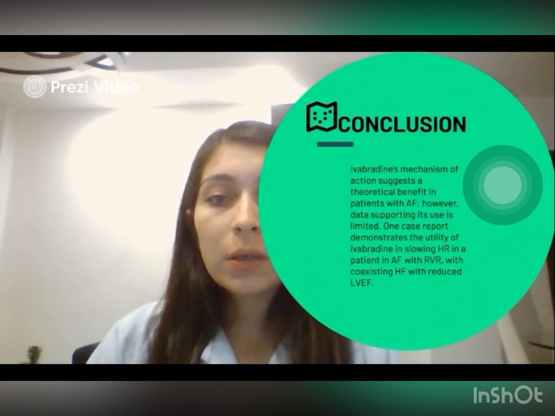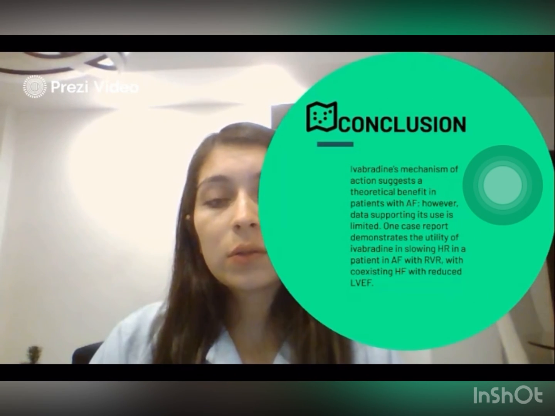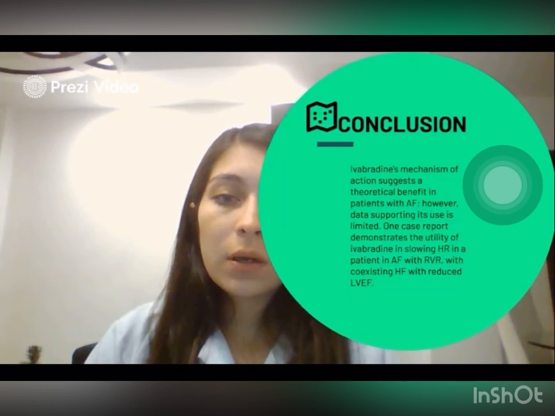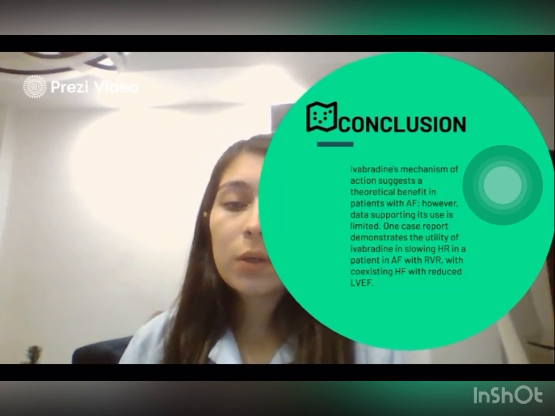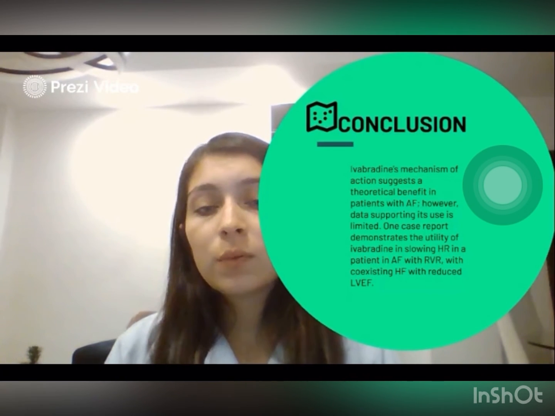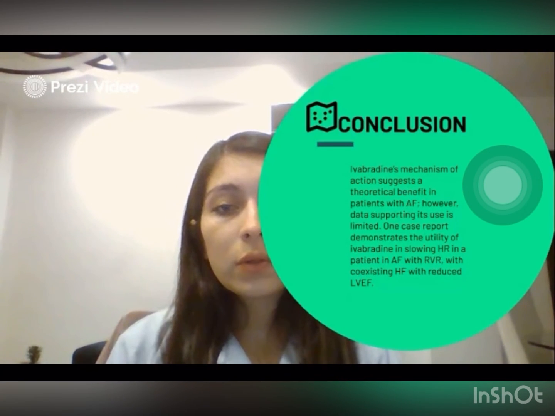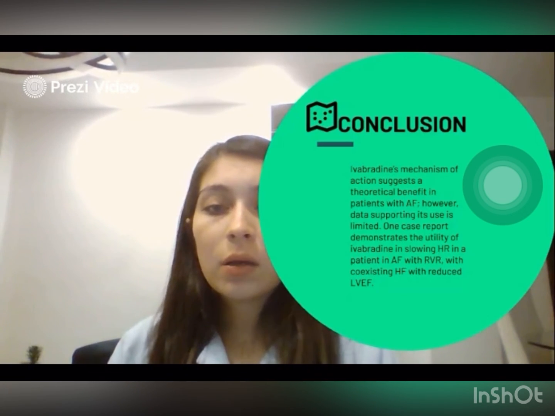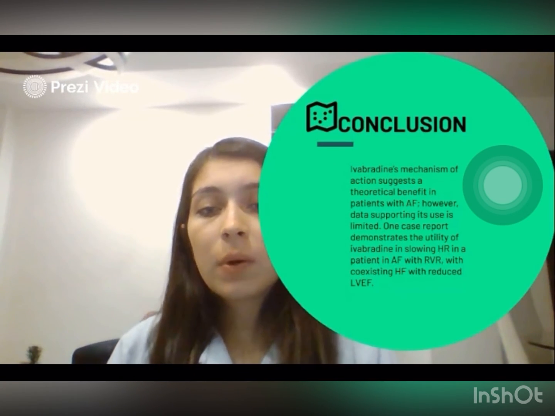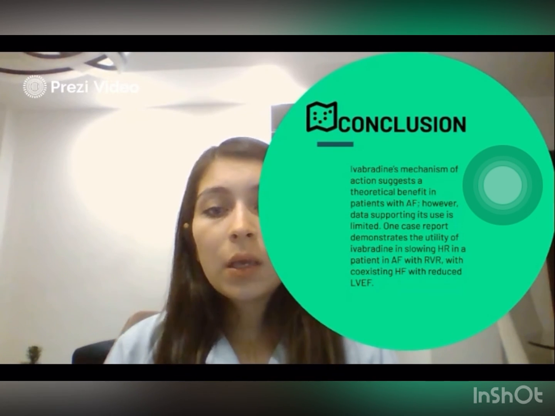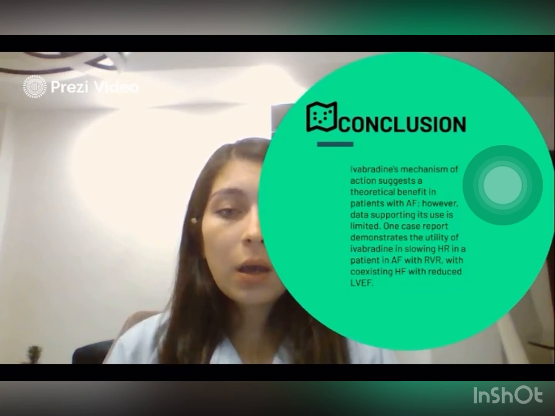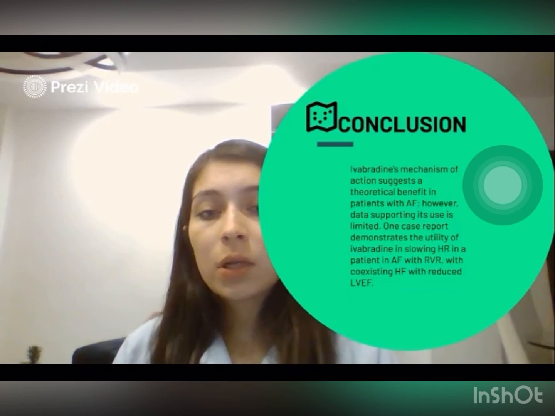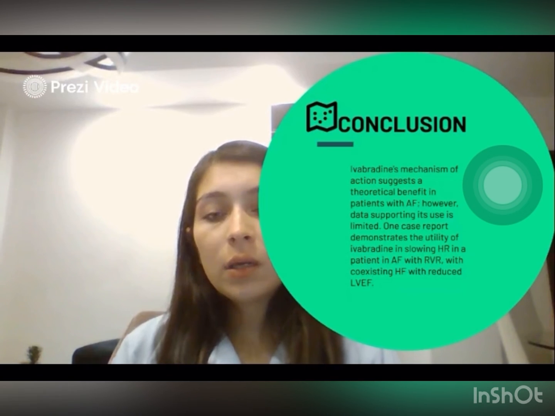Finally, in conclusion, ivabradine's mechanism of action suggests a theoretical benefit in patients with AF. However, data supporting its use is limited. One case report demonstrated the utility of ivabradine in slowing HR in a patient with AF with RVR with coexisting HF with reduced LVEF.